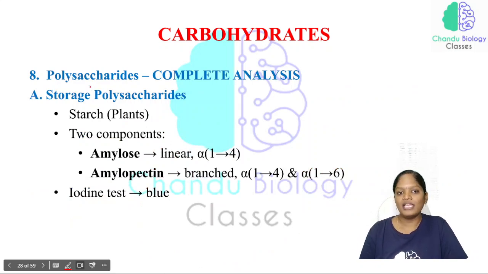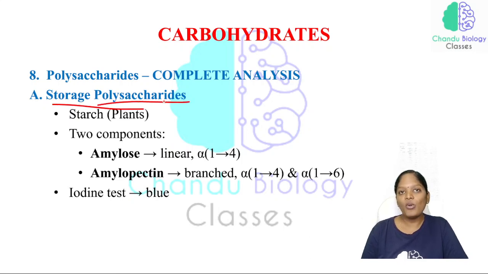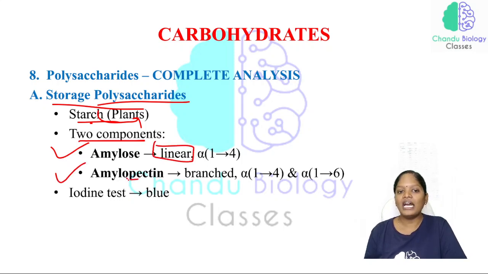Now, the polysaccharides. See here, storage polysaccharides. In storage, excess sugar is converted to glycogen in the case of humans. In the case of plants, the excess glucose is converted into starch. Starch, which is present in plants, has two different components: one is amylose and the other amylopectin. Amylose is a linear structure and amylopectin is a branched structure.